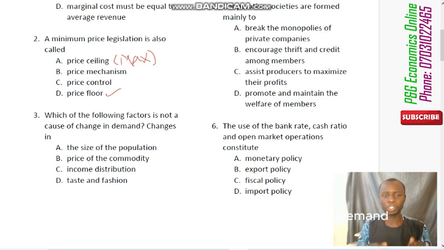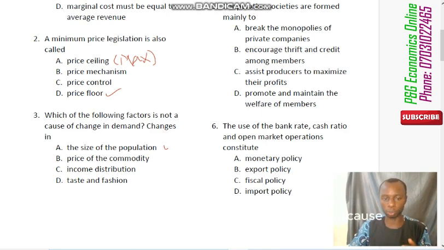But change in demand is when the demand curve either shifts outward or shifts inward. The factors that can cause this are other factors that affect demand other than price. Some of those factors could be the size of the population, income distribution, taste and fashion.